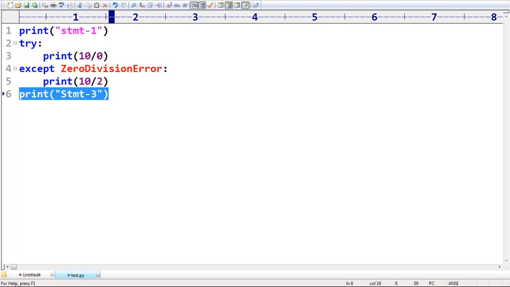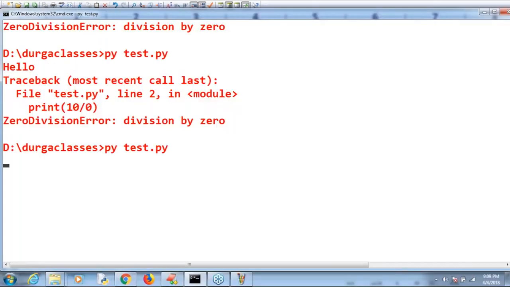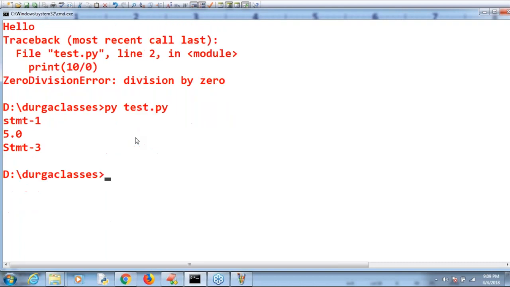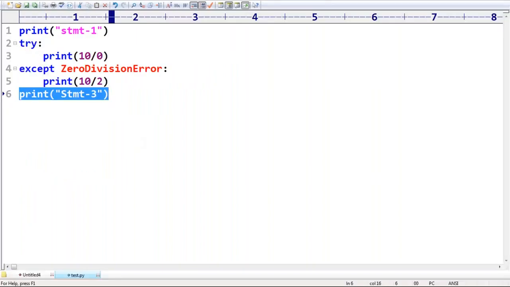Now observe this one, the same program. Is it normal termination or abnormal termination? This one is nothing but normal termination, right? Make sure, how to print all those things we will discuss. Don't worry, just have a look once. Normal termination or abnormal termination? Normal termination. Clear? Okay.